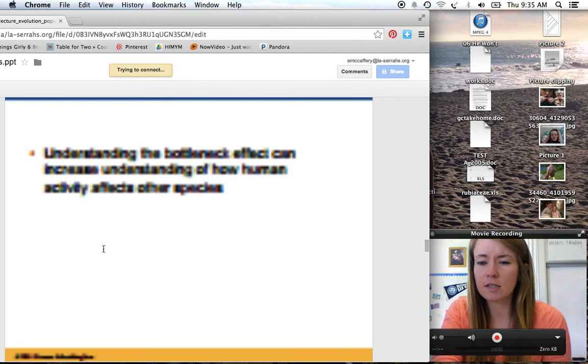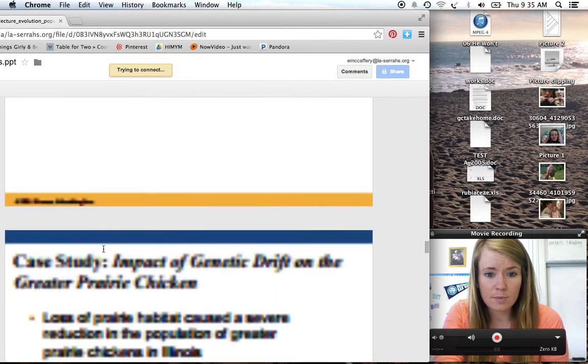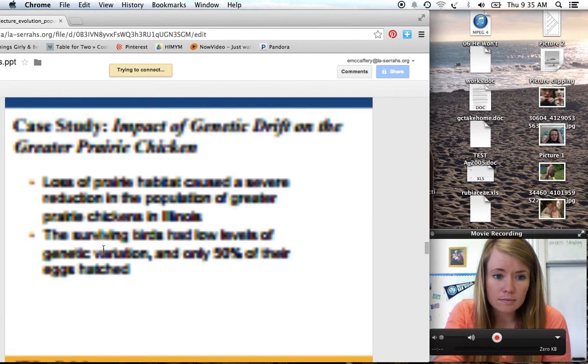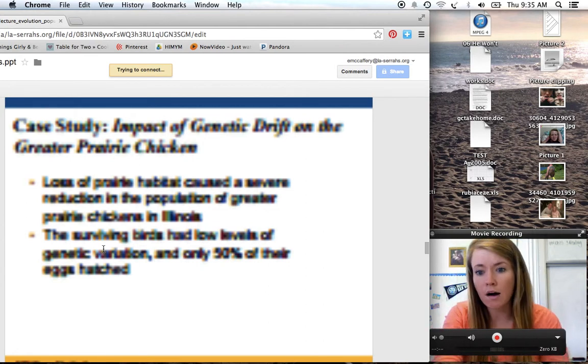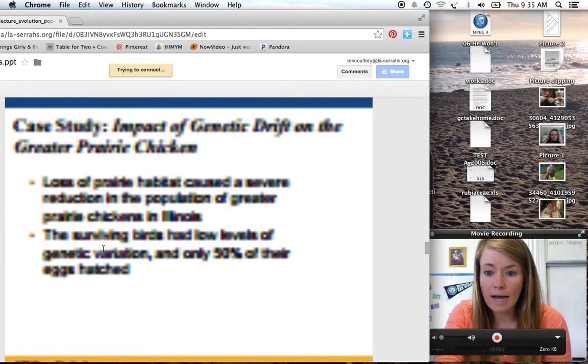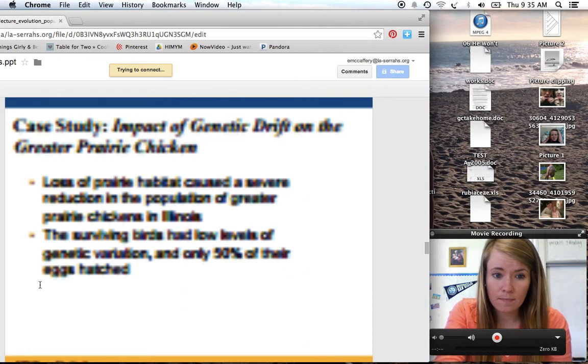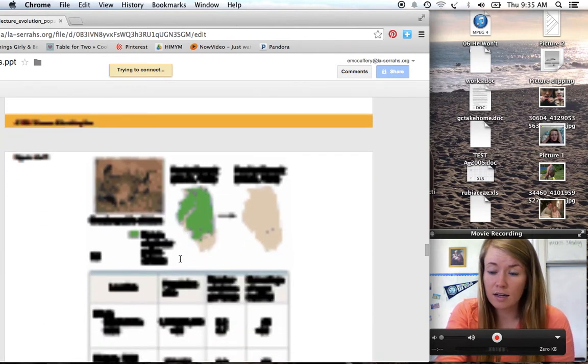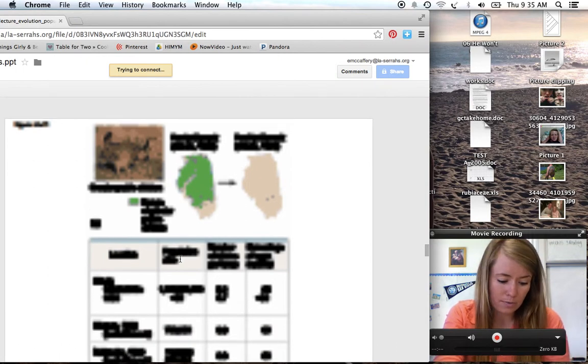But basically, if we start to understand the bottleneck effect, we can start to see the effects that we are having on the environment. And the example that your textbook gives is the impact of genetic drift on the greater prairie chicken. Loss of prairie habitat caused a severe reduction in the population of the greater prairie chicken in Illinois. So we basically took away all of their habitat. And so by doing that, we really, really reduced their population, because only a handful were able to survive and only 50% of their eggs hatched. So it drastically changed the allelic frequencies of their population.